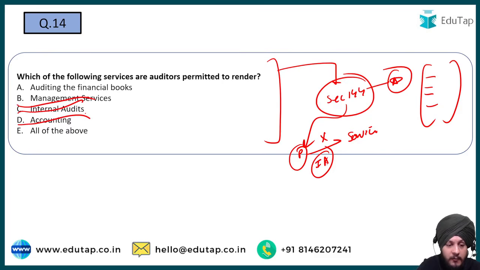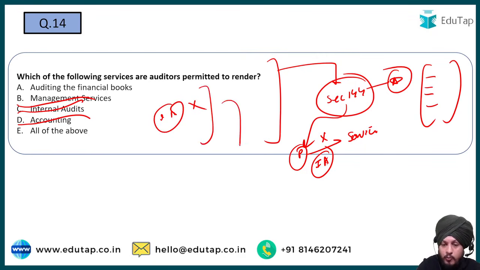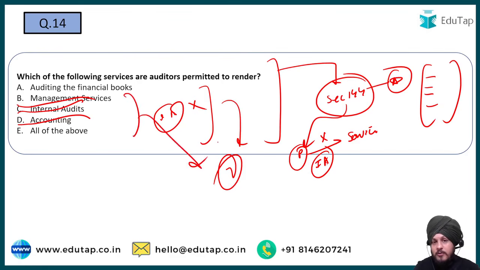Apart from that, the investment advisory services, ये भी allowed नहीं, क्योंकि all such type of things have the scope to compromise the independence of the auditor. ठीक है? तो हम नहीं चाहते कि उसकी independence किसी भी तरह compromise हो, so that is why these types of services are not allowed for the auditor to be performed, right? So that there is no situation of conflict of interest, and office of profit situation is also not there. So based upon that, A is the only option that is going to be the correct answer to this question.